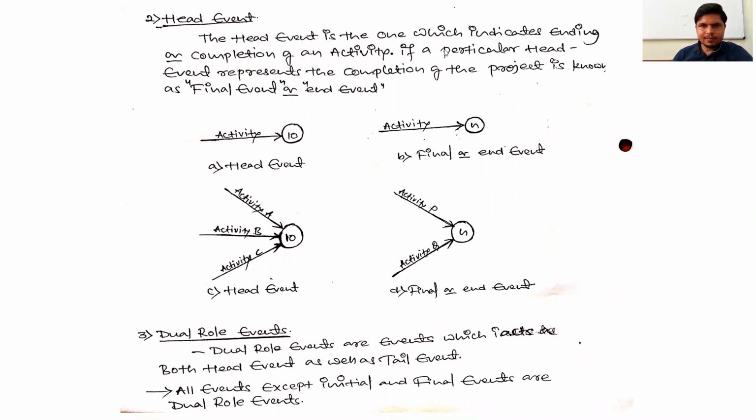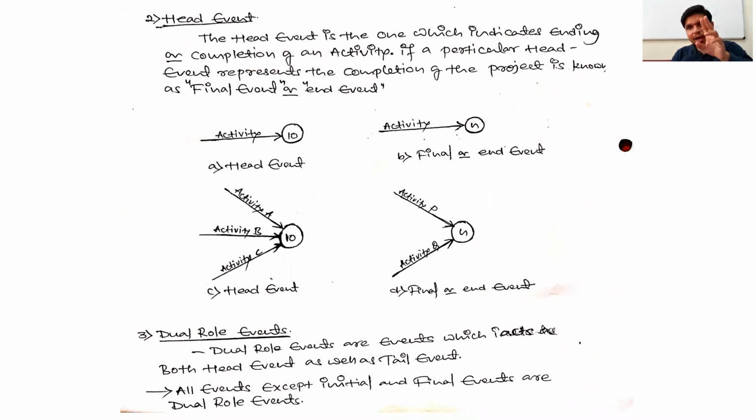See, this head event is the event which indicates only ending and completion of an activity. If a particular head event indicates completion of the project, that one is known as final event or end event. This final event or end event is the head event, but it indicates only completion of the project.